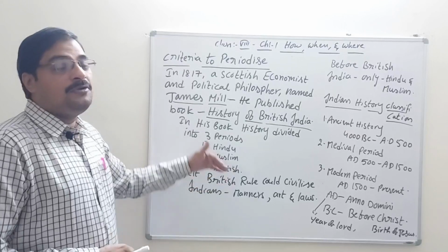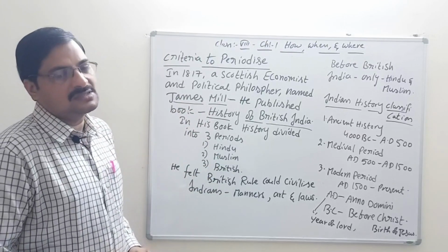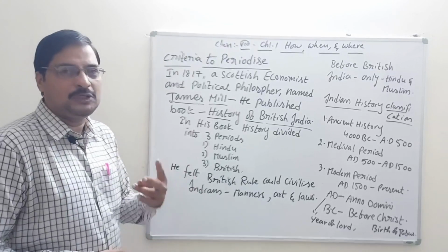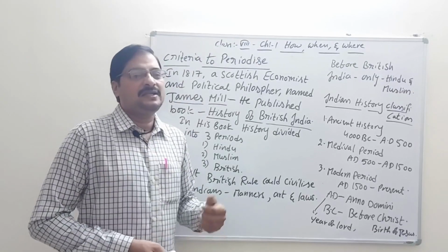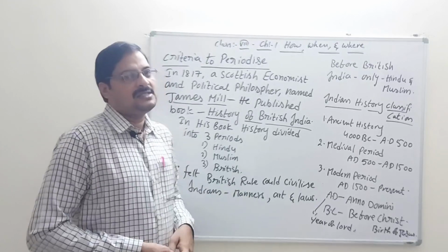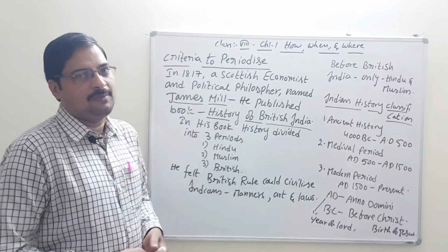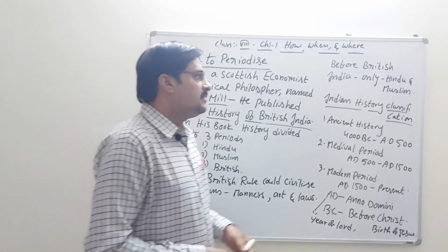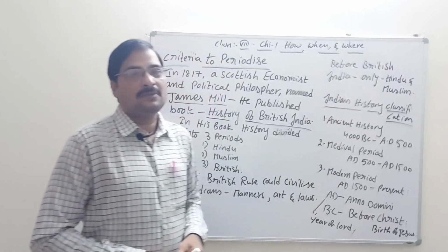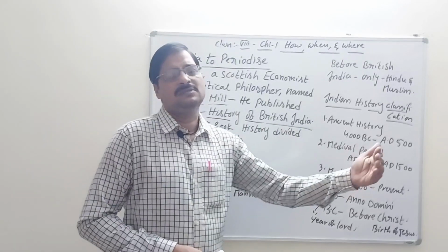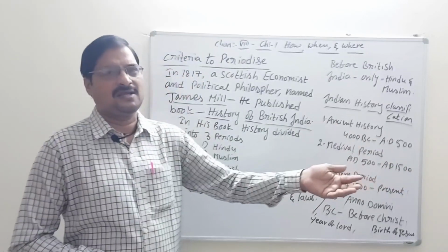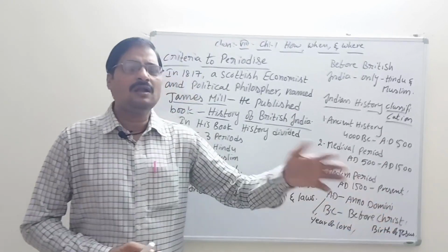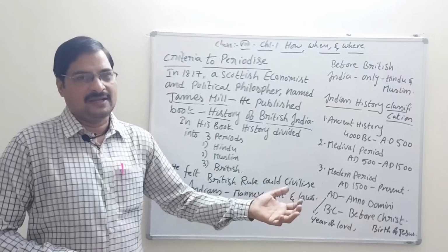Before the arrival of the Britishers, our country was divided into only two categories: one is Hindu, and the other is Muslim. Two categories of people existed in our country. According to this, the people had beliefs of Hinduism, beliefs about Kshatriyas, Shudras, Vaishyas, Brahmins, all of which come under the Hinduism category only.